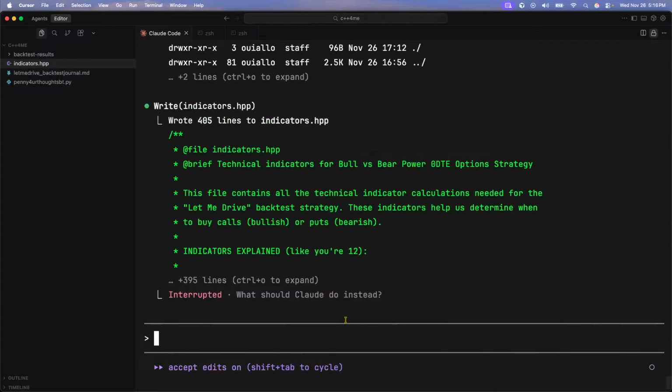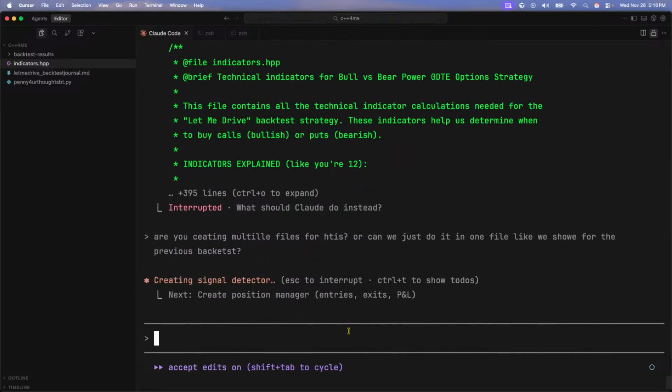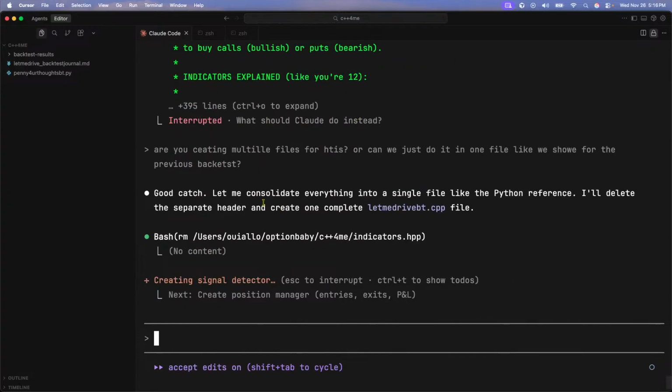Wait. Are you creating multiple files for this? Or can we just do it in one file like we showed you for the previous backtest? Good catch. Let me consolidate everything into a single file like the Python backtest. I'll delete the separate header and create one complete file.